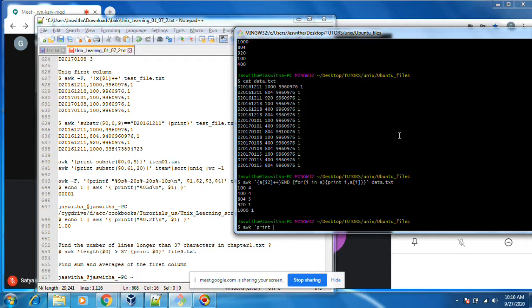Print substr of $0. From which character I want to display, suppose 6th character, to the 10th character, something like this. I want to display from the 6th character to the next 10 characters.